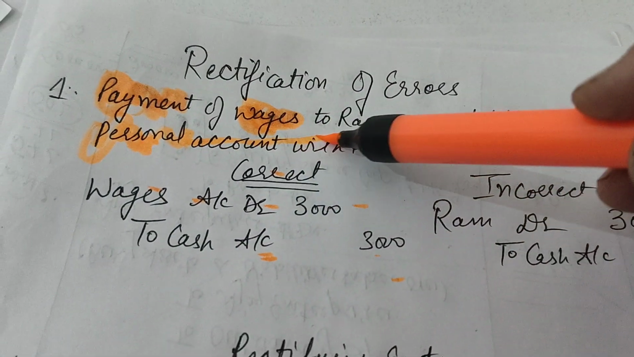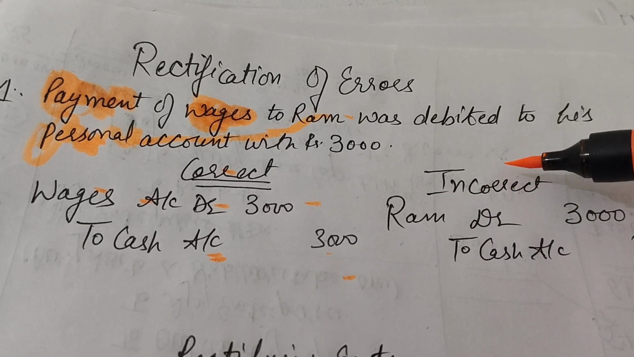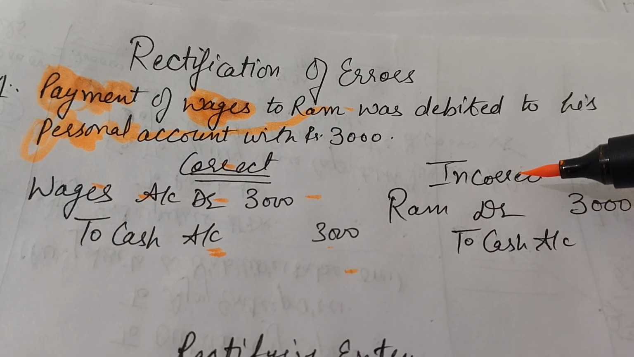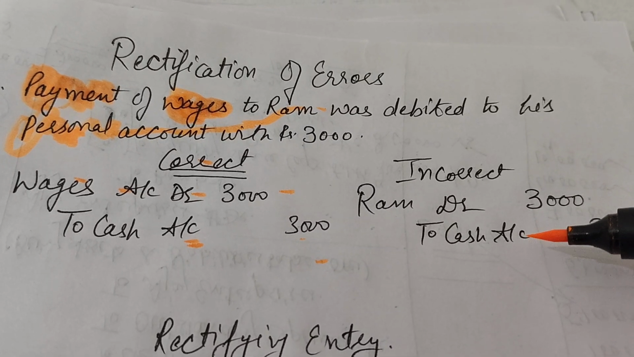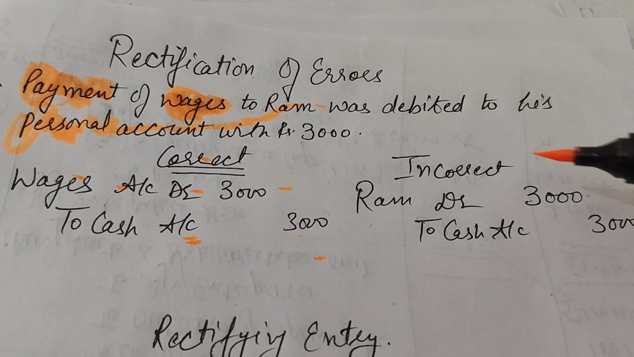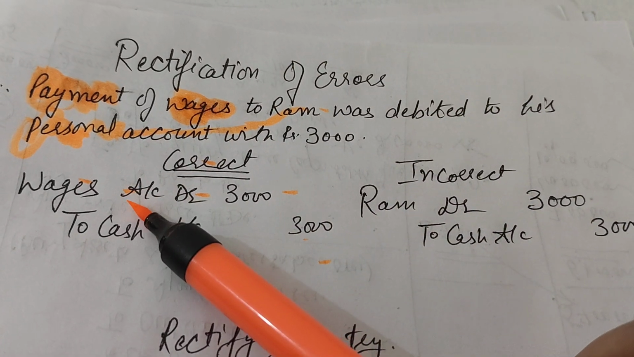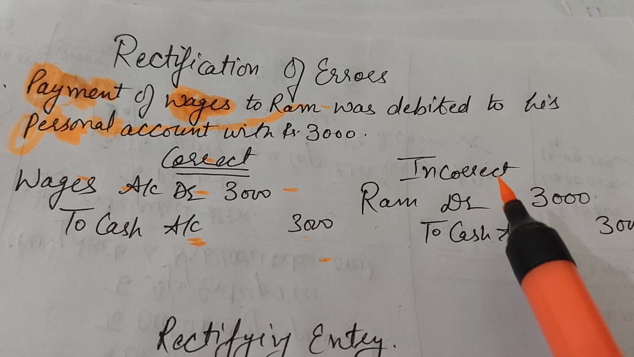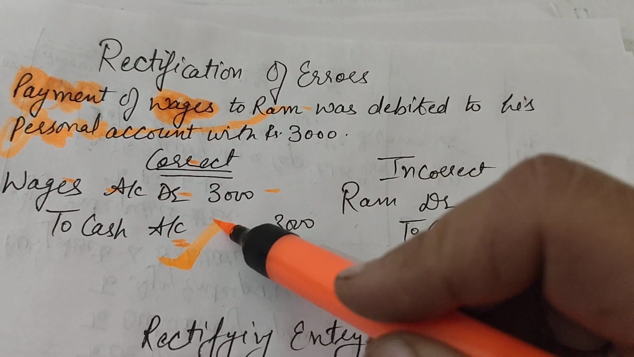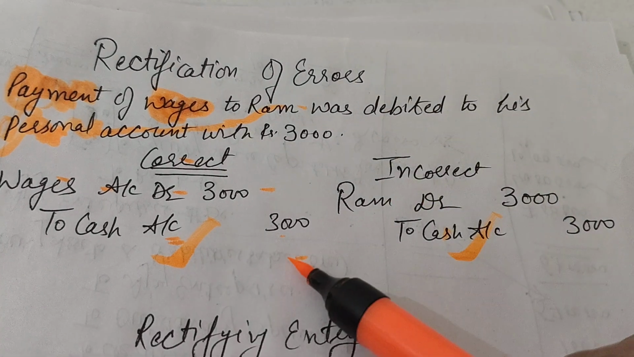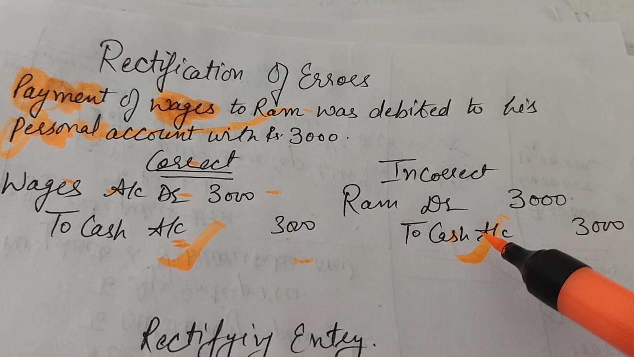Which account did they debit? Actually, Ram account. So Ram was debited in the incorrect entry, and on the credit side it was the same, because the payment was made, so cash account with 3000. What incorrect thing did they do? Rather than writing wages debit, they wrote Ram debit, but the cash account was correct here. Cash account was correctly credited in both the entries, so we need not focus on the cash.